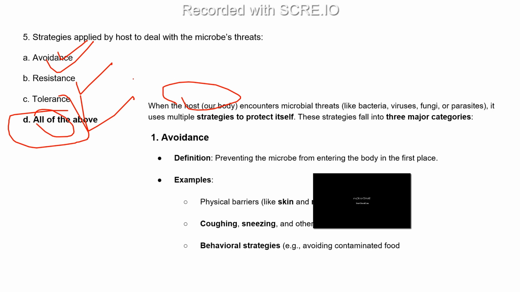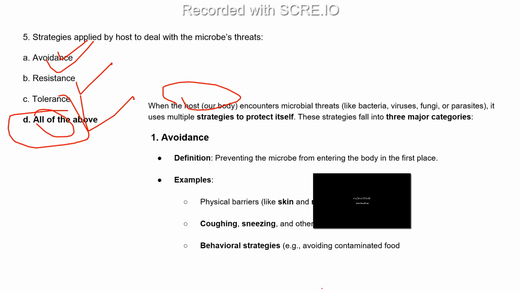Next, when pathogens come, we also cough and sneeze, and through that coughing and sneezing they go away. This also comes under avoidance. The third one is behavioral strategies. Through these also we can protect ourselves from microbial threats. Here comes contaminated food: avoid having contaminated food.